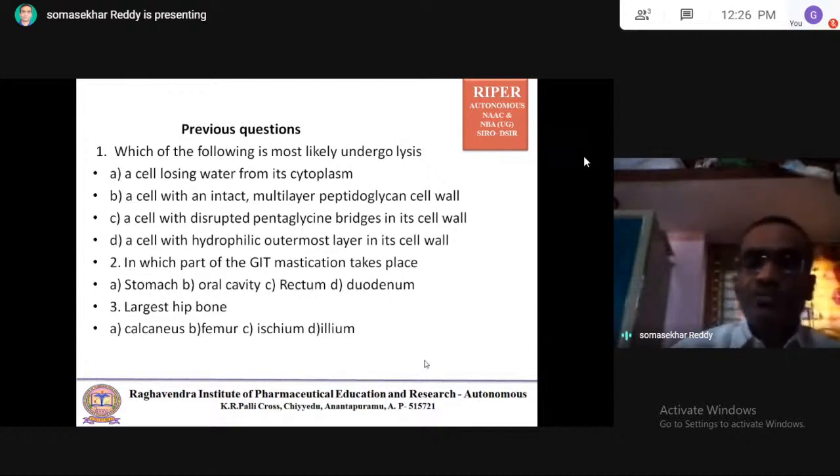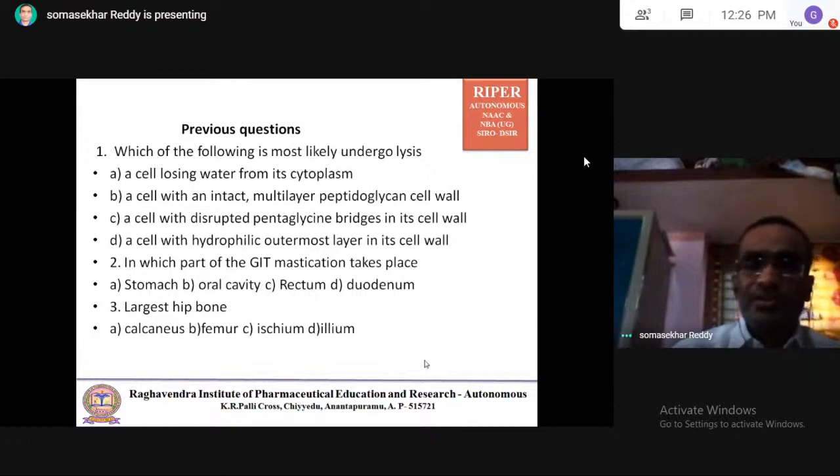Okay. And one more question. Which protein is involved in the adhesion of two cells in a tissue? That adhesive protein is glycoprotein. I told you that in cell junctions, glycoprotein acts as an adhesive protein involved in the adhesion of the membranes of two cells in a particular tissue. Okay, so that is related to the cell junctions.